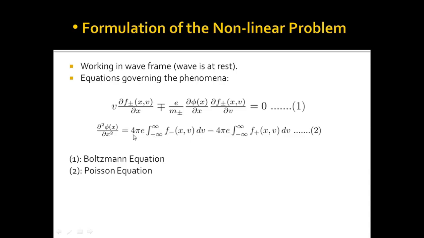So here there should be a negative sign. The negative sign is taken from this side to this side and that's why we have positive here. So now our aim is to solve equations 1 and 2 exactly without any approximation, and get a consistent solution for phi.